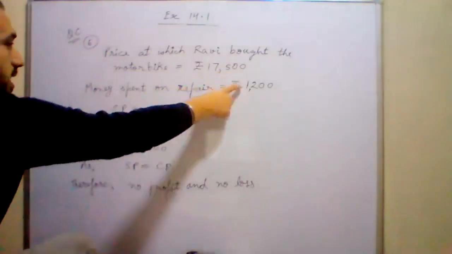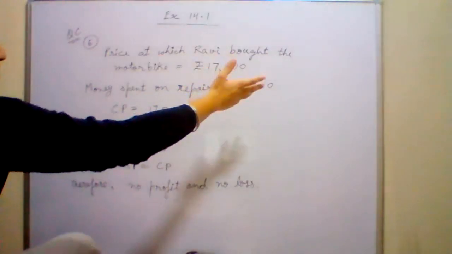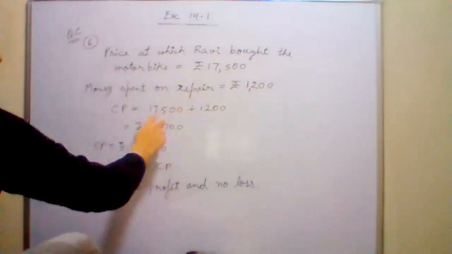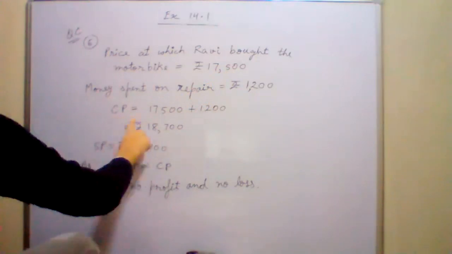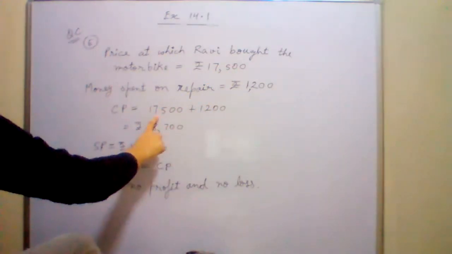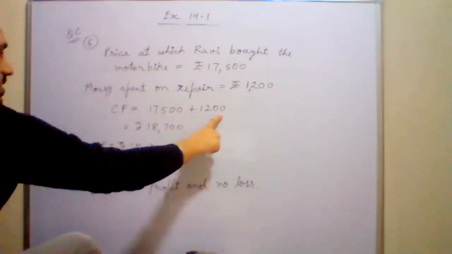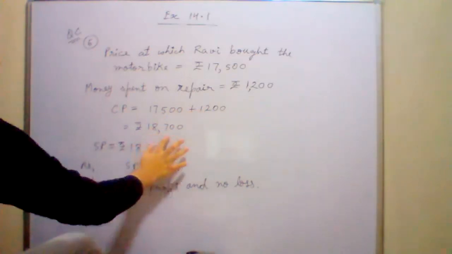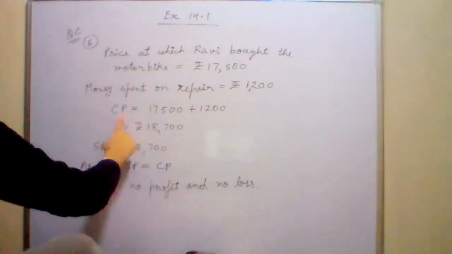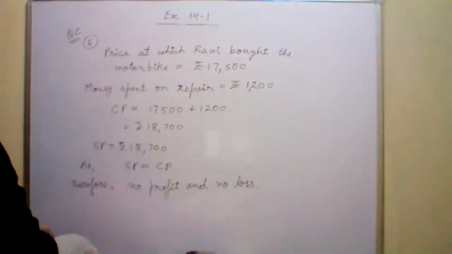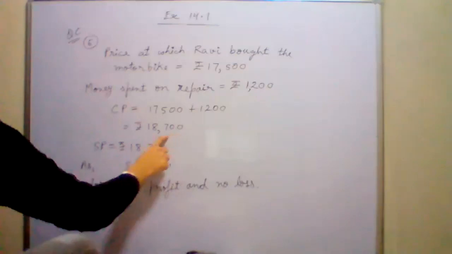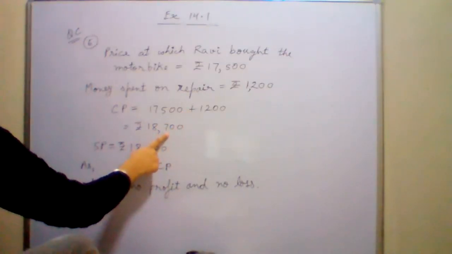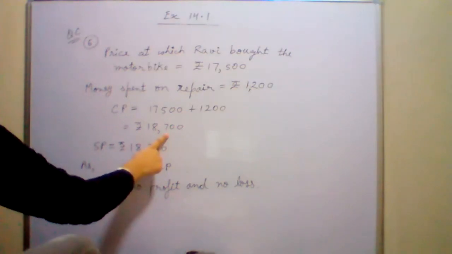So these two quantities where you have spent your money, you will add these two quantities and make the cost price. 17,500 plus 1,200. You spent in both places, and adding both you get the total spending. Total spending means cost price. Clear or not? Cost price 18,700. Are you getting my point? Cost price, everyone? Yes, sir.